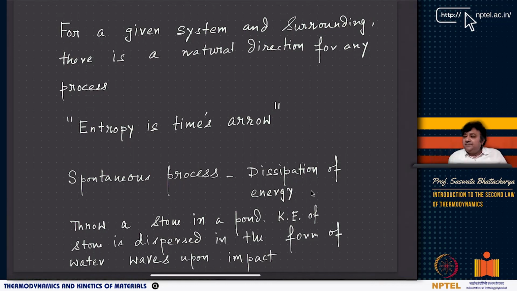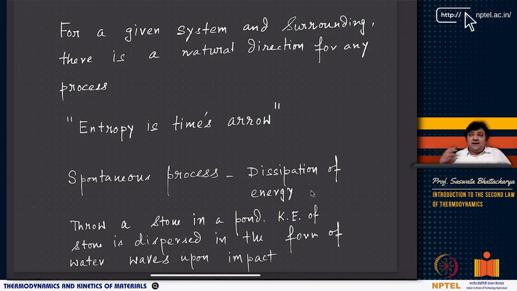Say, for example, when you bounce a ball on a hard floor, the ball bounces, again bounces, but every time it is bouncing to a lesser extent. And finally, at one point of time, the ball stops. In each bounce, the ball is losing its energy, dissipating its energy as it bounces. Right? So, that is one very important thing that we have to understand about entropy. Entropy basically is a manifestation of the dissipation of energy.